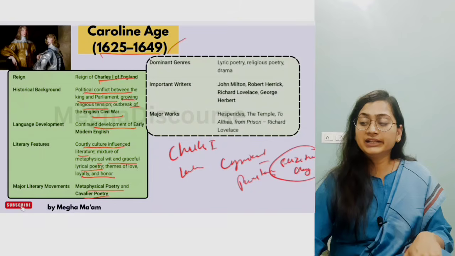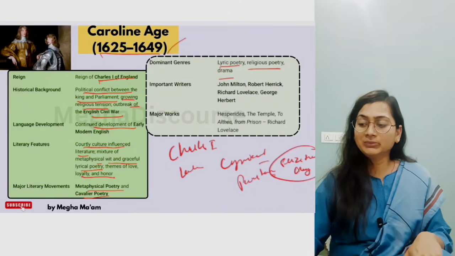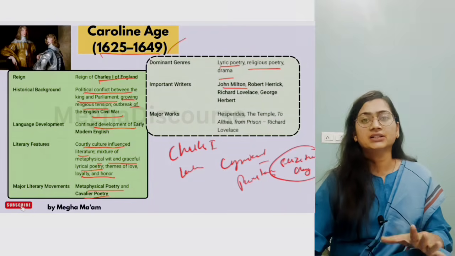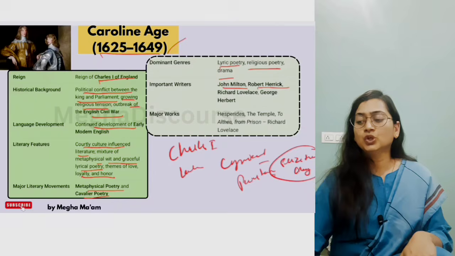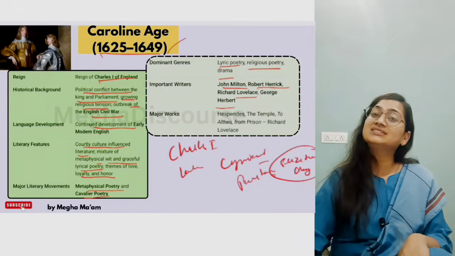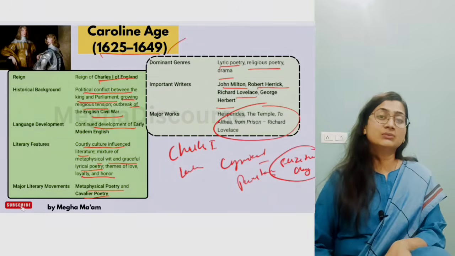So you will get lyrical poetry, religious poetry and drama in the Caroline age. Now we have John Milton. It is the starting phase of John Milton, but he was dominant in the Puritan age. Robert Herrick, Lovelace, George Herbert. George Herbert is a later metaphysical poet, and Herrick and Lovelace are cavalier poets. Then these are the works. So this is about the Caroline age.